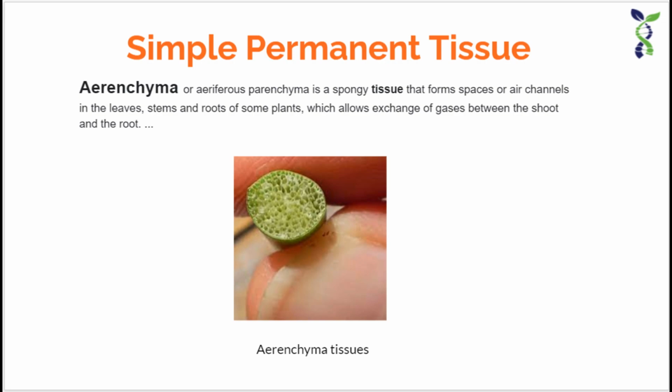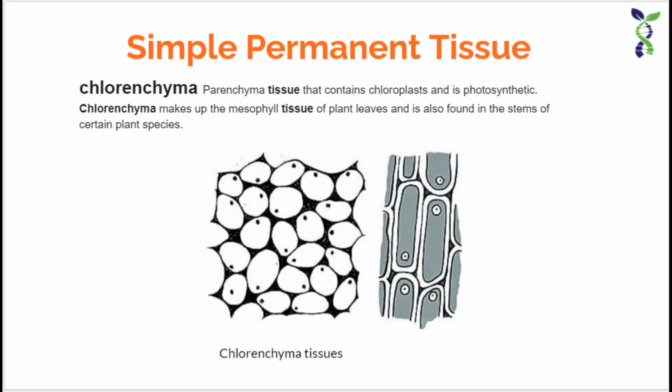The next type of the simple permanent tissue are the collenchyma cells or collenchyma tissue. It is generally living in nature. They have elongated cells with thick corners. They have localized cellulose or pectin thickening. They provide flexibility to the plant.